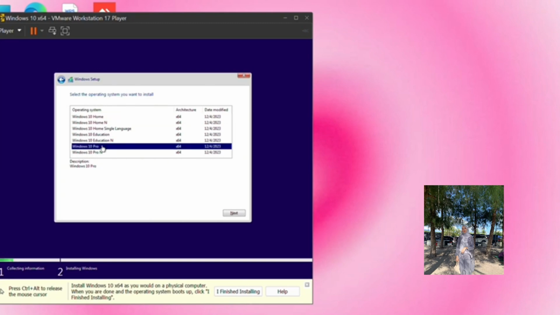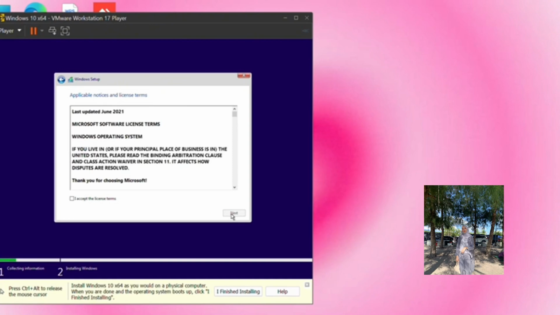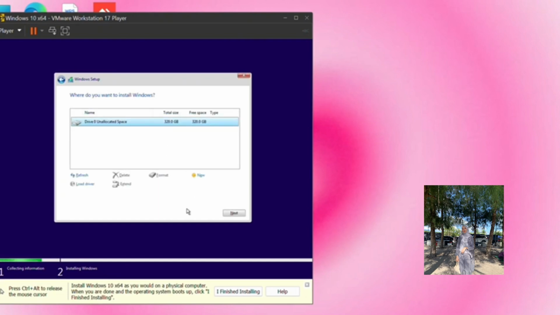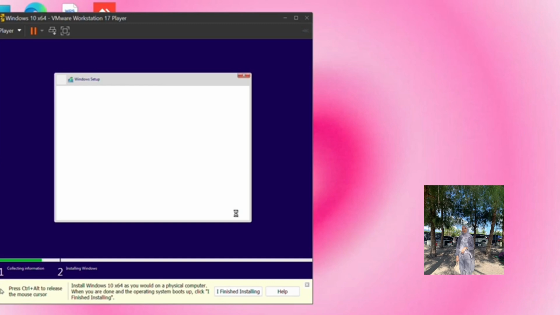Now click Windows 10 Pro and then click Next. And now you have to click I accept the license terms. And click Next and then choose the second option, which is Custom: Install Windows only (advanced). And then click Next and wait until it completes.